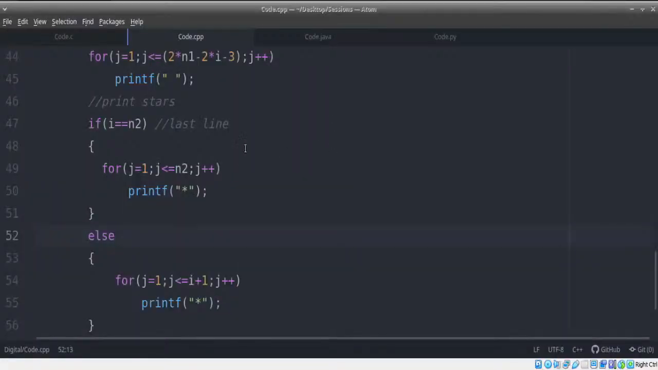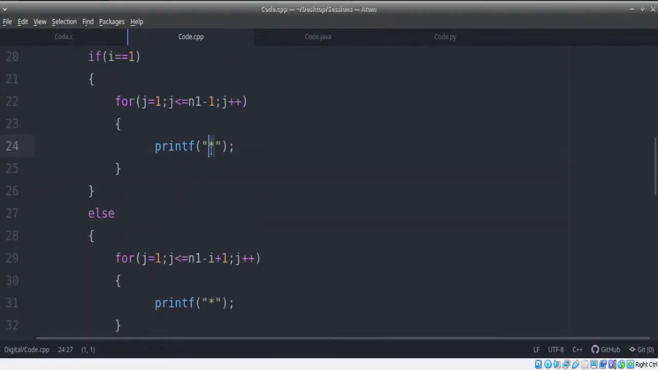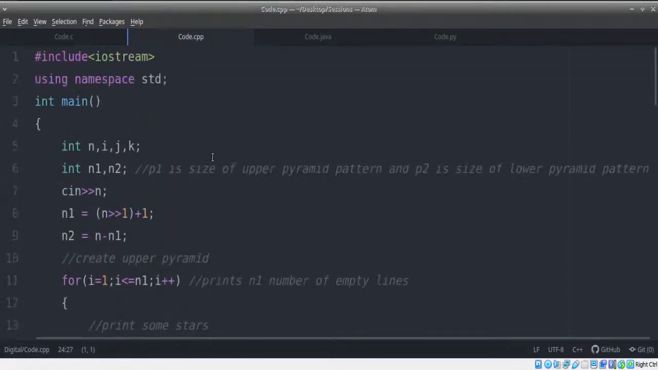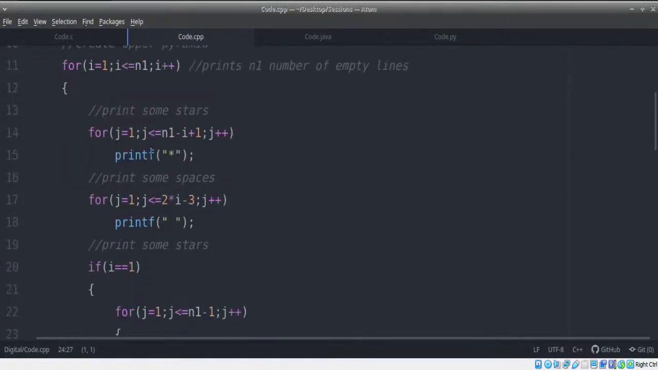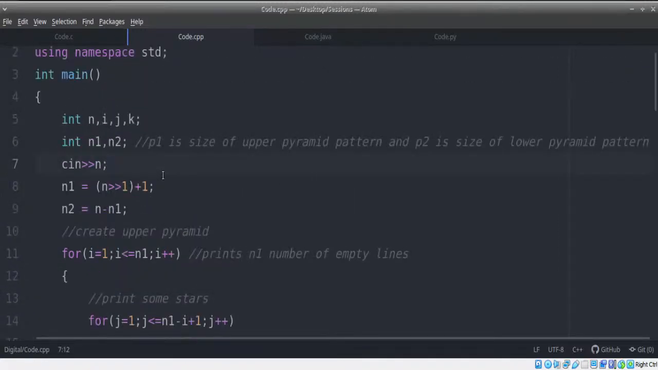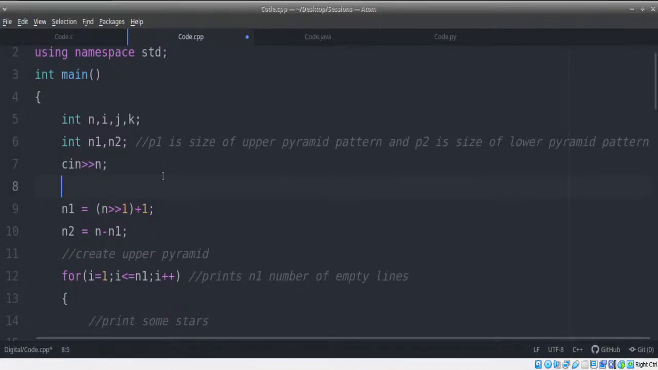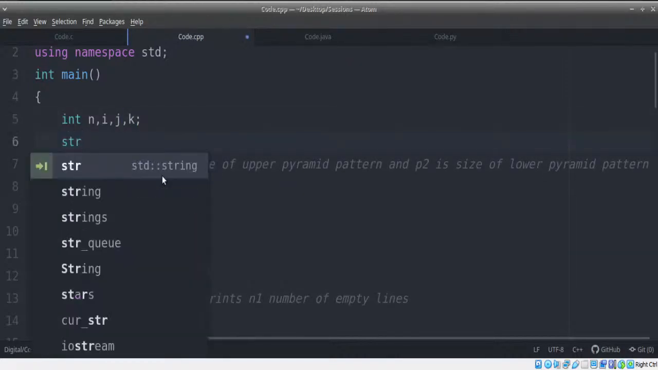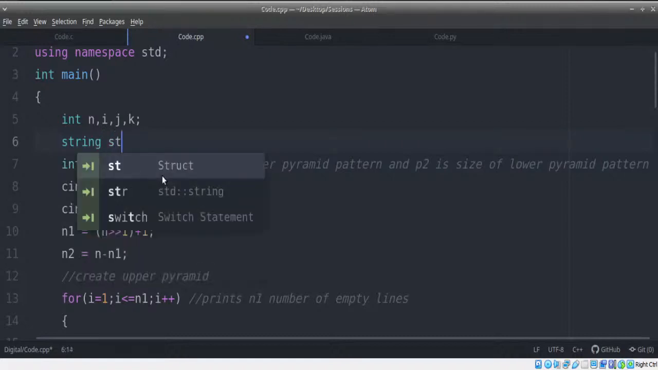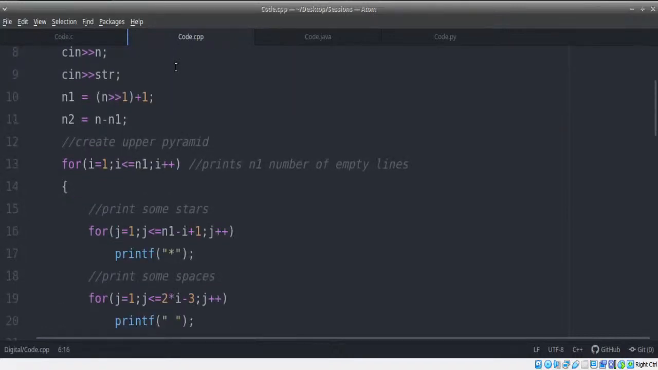So for that purpose, instead of printing a star, we need to print characters of a string. So we need to somehow figure out how to find and print characters of a string. So first, let us read the string. All right, let us read the string first. So I'm going to read it as cin greater than str. Now, to store str, we can create a variable of type string. We'll do that. Simple logic.